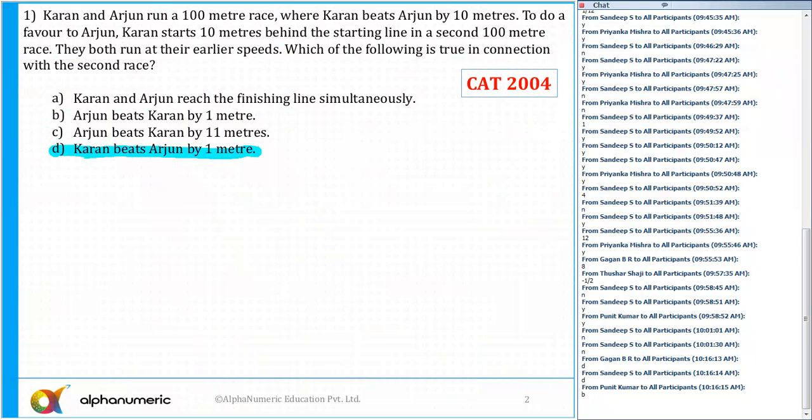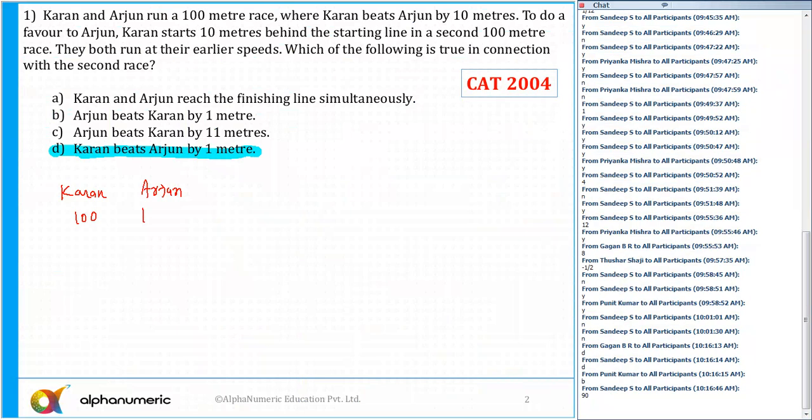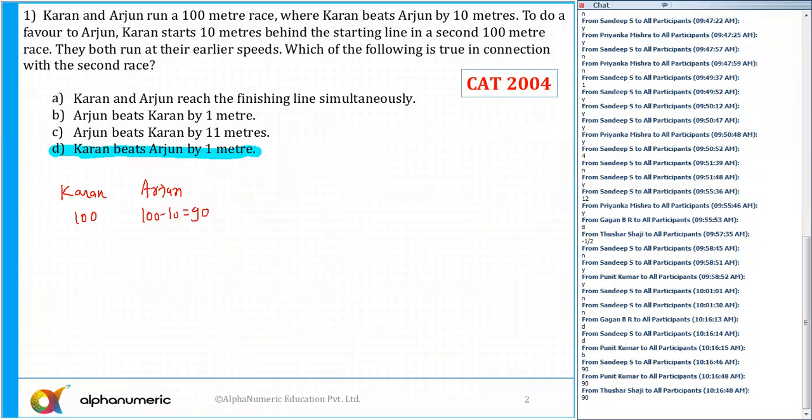Now it says Karan and Arjun run a 100 meter race where Karan beats Arjun by 10 meters. Okay. So in the first case, when Karan beats Arjun by 10 meter, can we say when Karan runs 100 meter, in the same time Arjun runs how much? That is 100 minus 10, which is equal to 90.